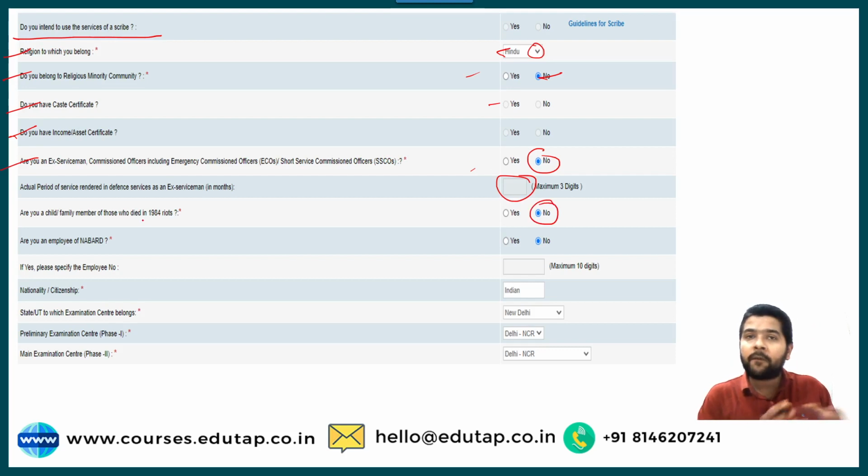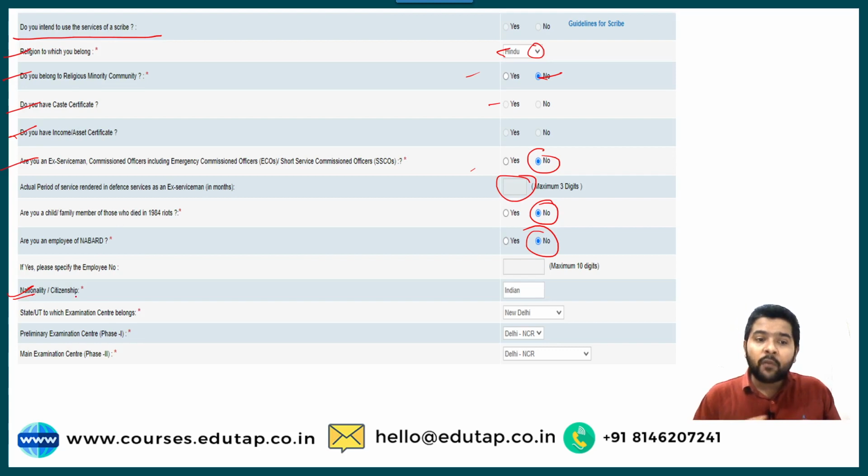Are you an employee of NABARD? Suppose you are already working in NABARD in some other post, like assistant, then you need to choose yes if you are an employee. If you are not an employee, you need to choose no. Accordingly, if you have chosen yes, you need to put your employee code which NABARD has provided to you. Okay. Then the next is nationality and citizenship. So it is Indian.